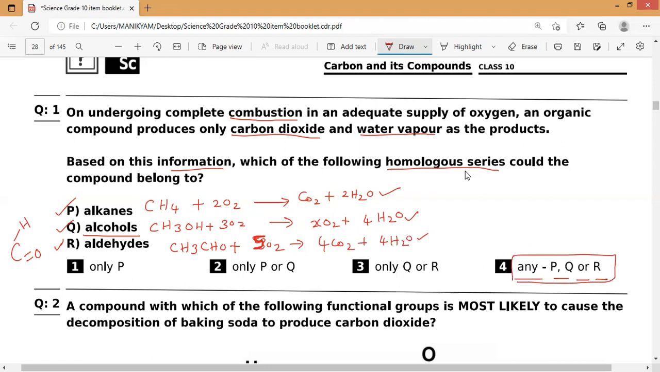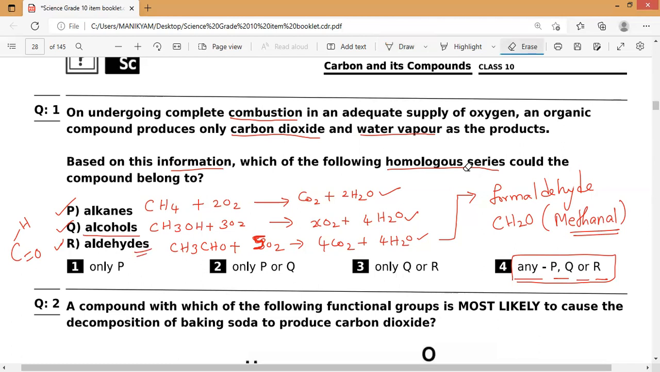Now, one more additional piece of information I'm giving. In aldehydes, the first aldehyde, called formaldehyde, alone is not combustible in nature. Its formula is CH2O, and its IUPAC name is methanal. So methanal is the one which will not undergo combustion. Other than this, all the aldehydes will show the combustion reaction. That is what you have to remember. So the first question answer is P, Q, R.